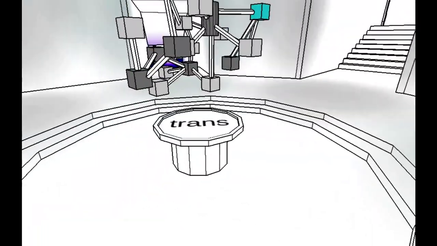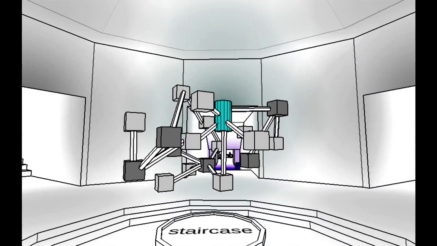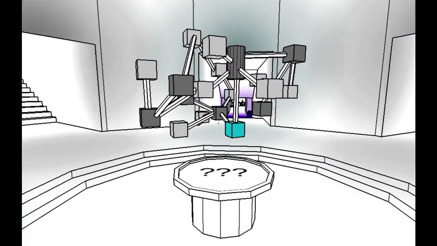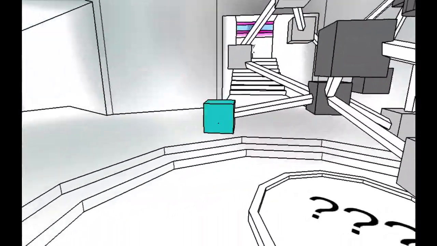And I think I, like, branched off. This is the map room. Outside.